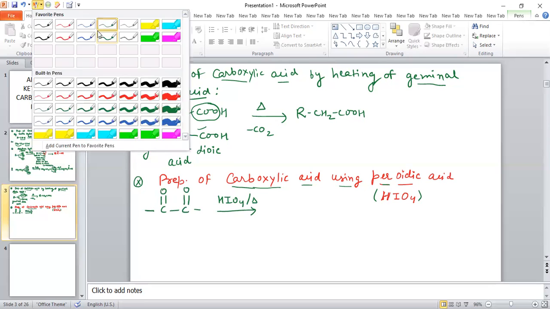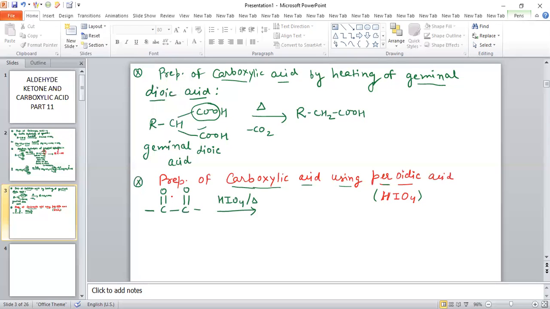So when there is addition of periodic acid, there is cleavage of the carbon carbon bond, and on both sides OH group is added. So after cleavage of the carbon carbon bond, the OH functional group is added on both carbons. When OH functional group is added, it will form carboxylic acid, and here also it will form carboxylic acid like this.